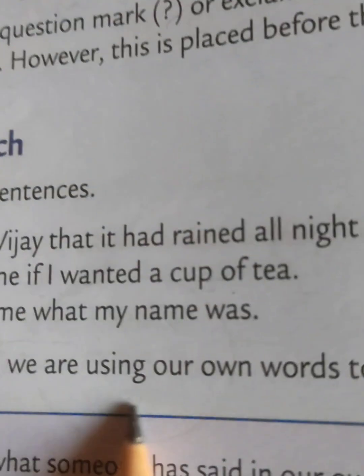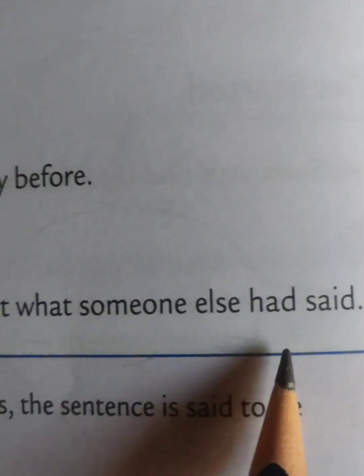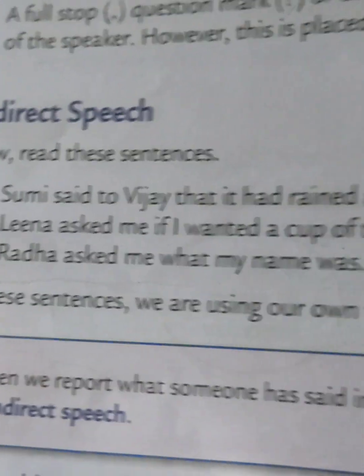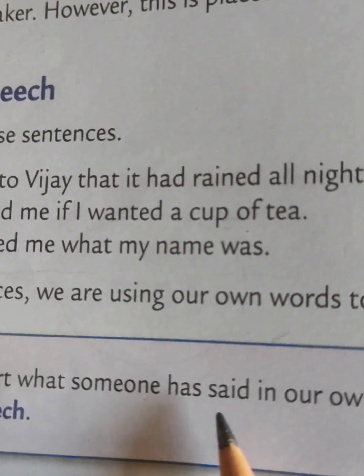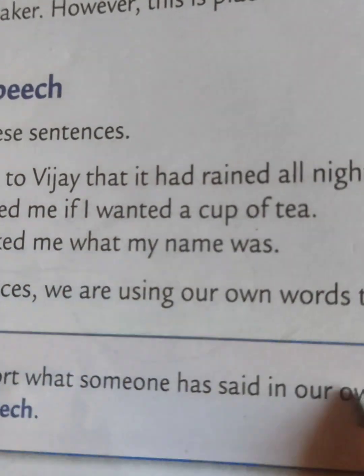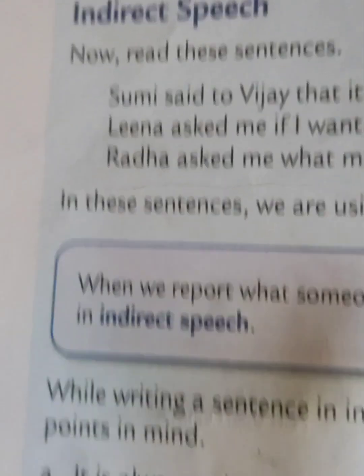In these sentences, we are using our own words to report what someone else had said. Okay, so this is the difference between direct and indirect speech. Here you can see the statements are said by someone but changed into our own words.